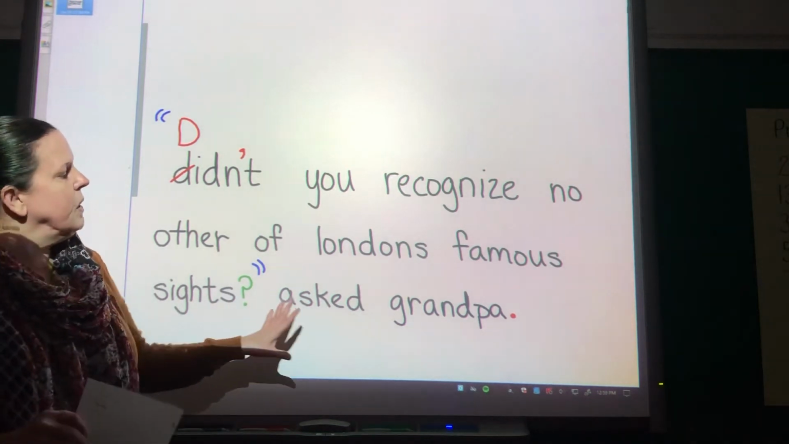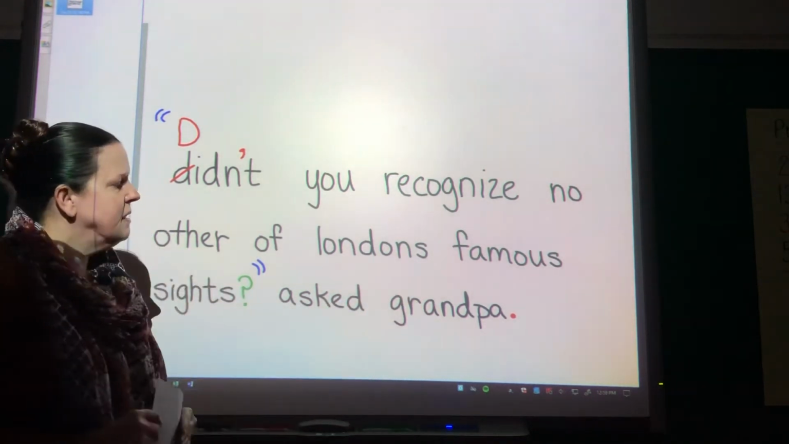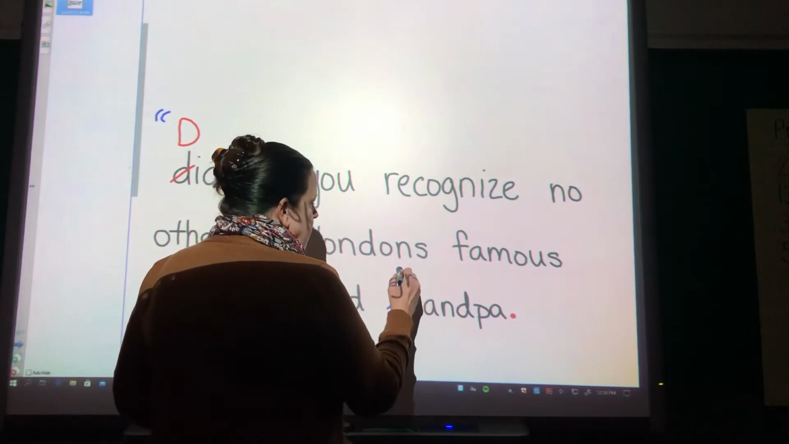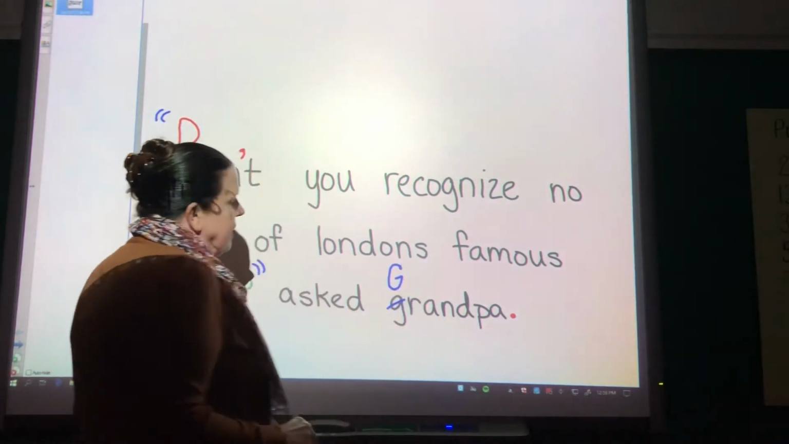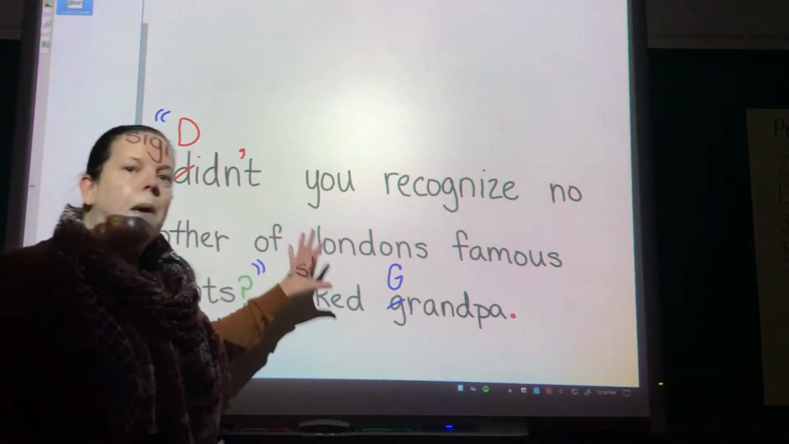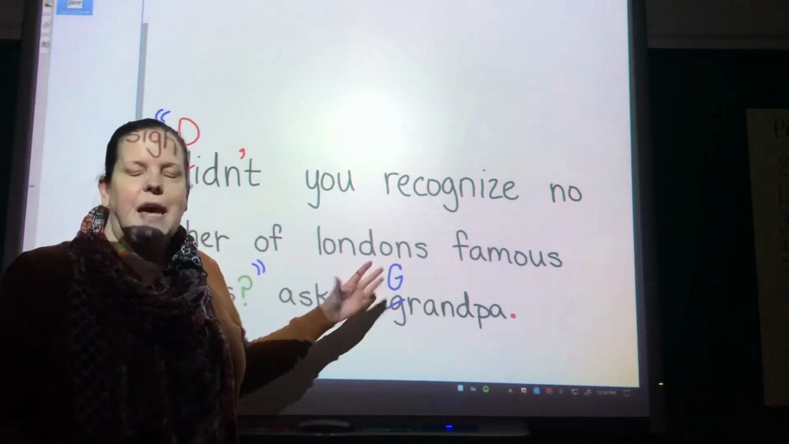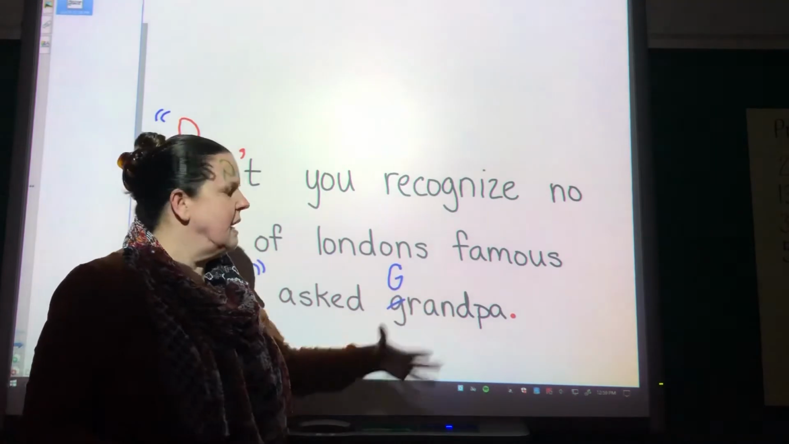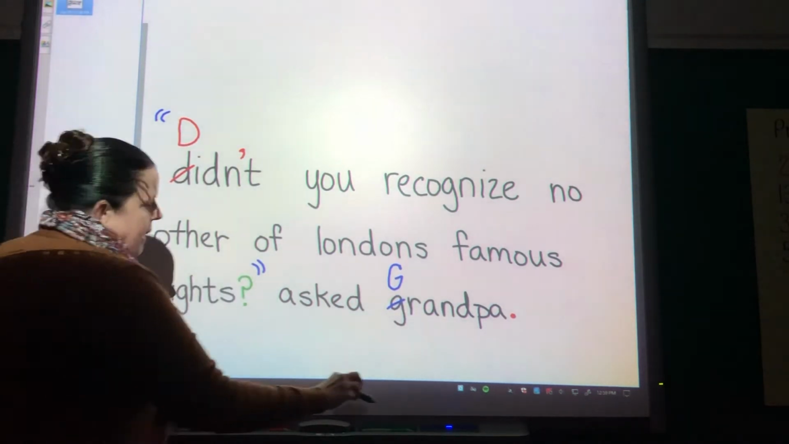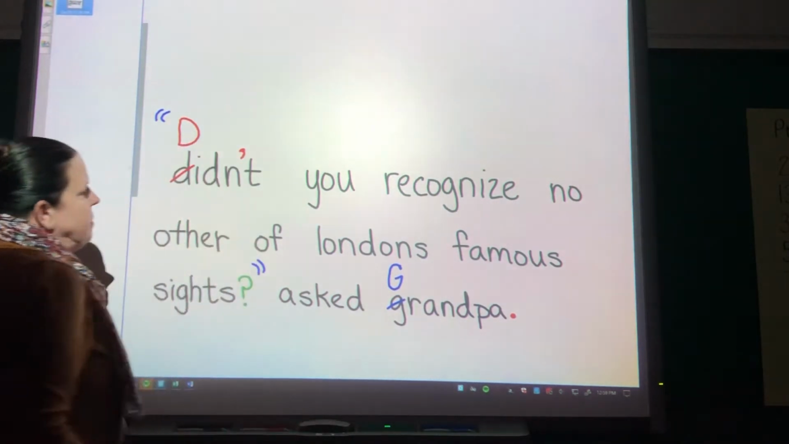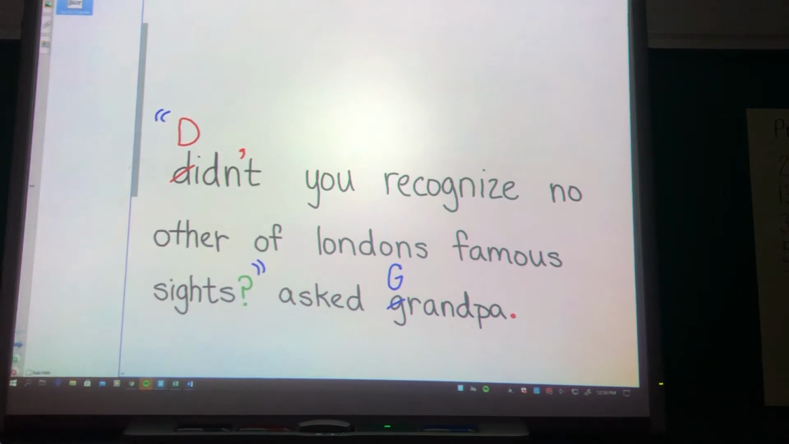All right, and then we also have Grandpa. We're using that as his name. So we are going to put a capital G on Grandpa. Now, if we have asked my grandpa, then we would not, but because we are just saying asked Grandpa, like that's his name, we will. Okay. So, didn't you recognize no other of London's famous sights?